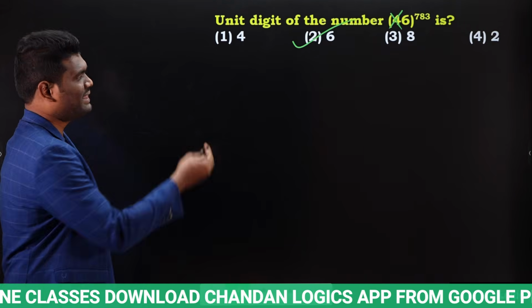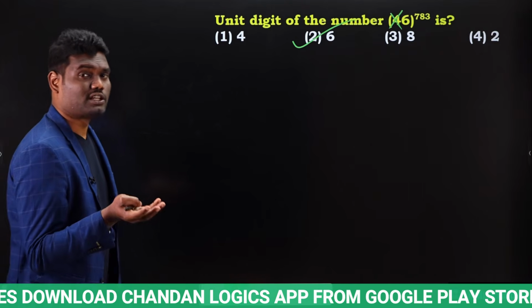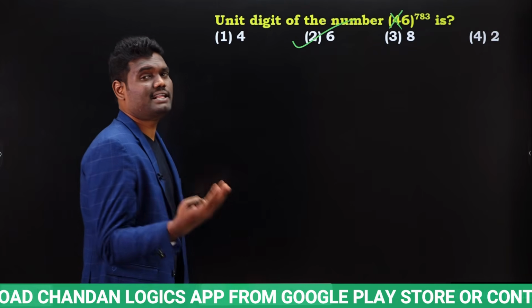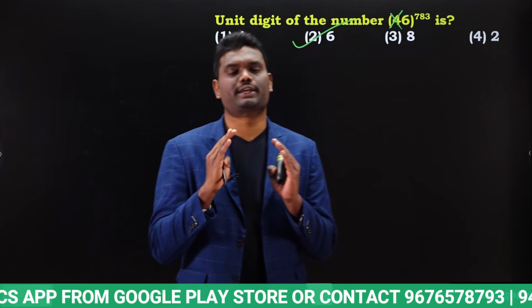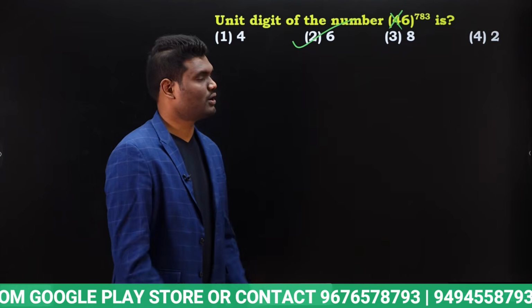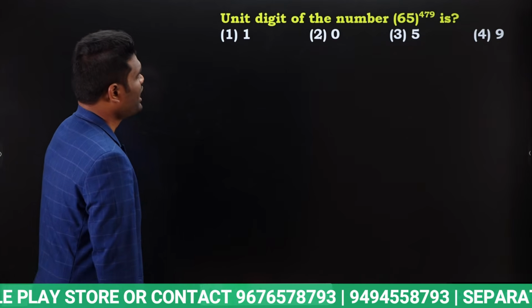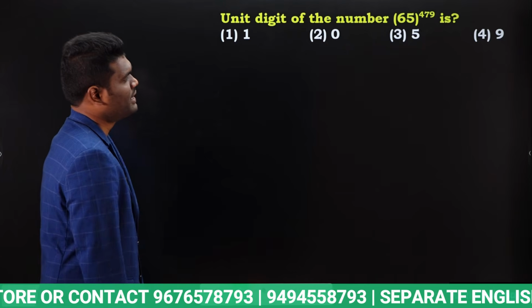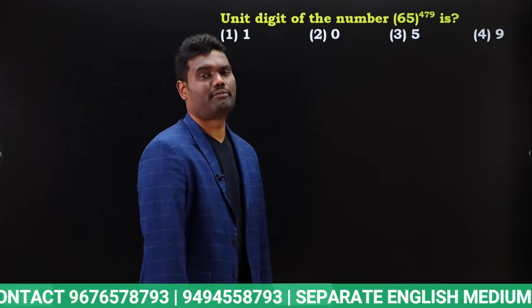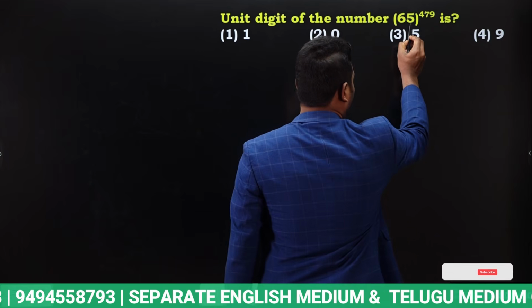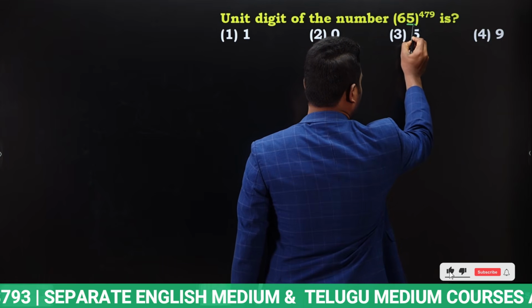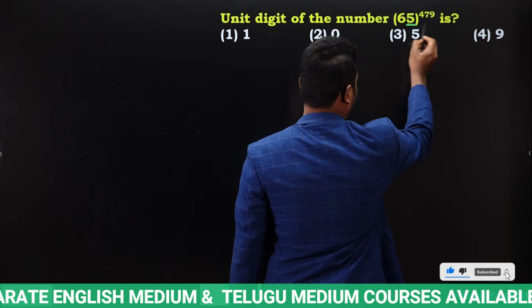Yes or no? So whether it is 6 power 783 or 6 power 7 or 6 power 83 or 6 power 800, it doesn't matter. Our answer is going to be 6. That's it. Okay. Next, unit digit of the number 65 whole power 479. Now if you observe here, what is the digit in units place? In the units place we have 5.